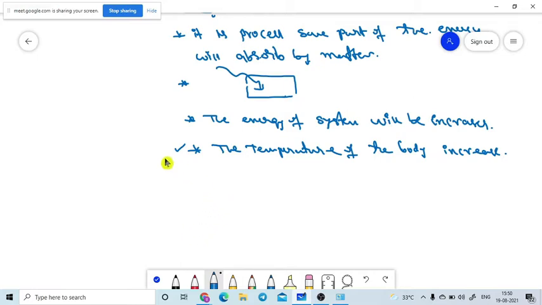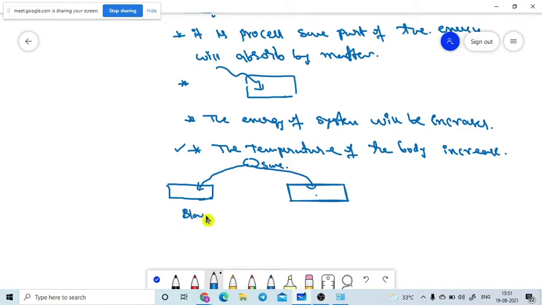Now I am taking two objects. Let's assume one substance is here, and I am keeping one more substance here, in the sunlight. Let's assume one is a black coated plate and the other is a white coated plate. The sunlight is falling on the black coated plate and on the white coated plate. After time t, let's assume t is equal to 30 seconds.